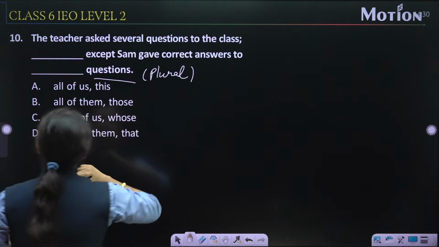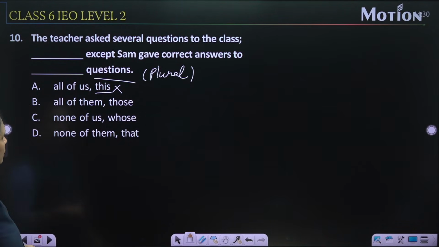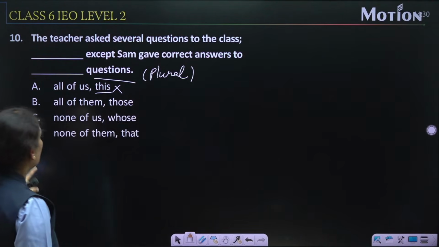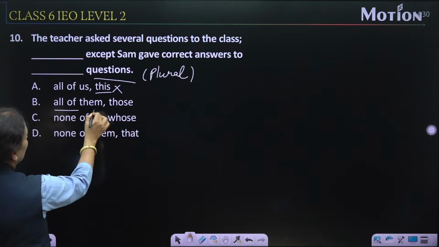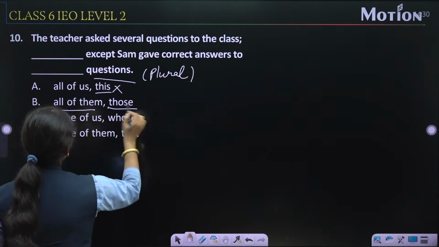So questions to this is not an appropriate article here. Now option number B, all of them. The teacher asked several questions to the class. All of them, yes, we can say all of them except Sam gave correct answer to those questions. So yes, it may be, ये हो सकता है.